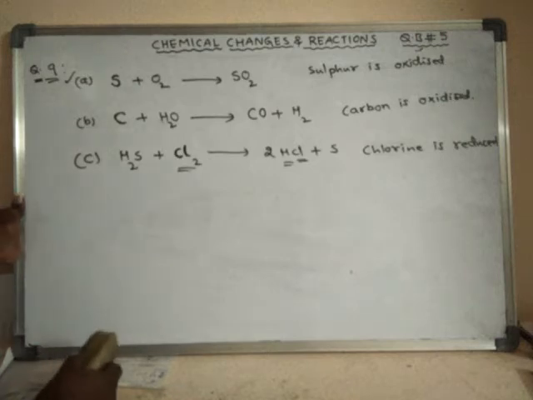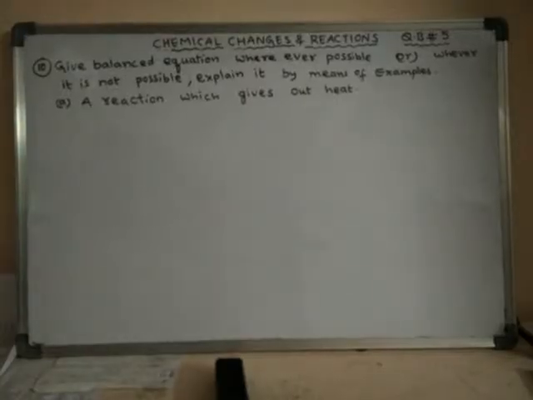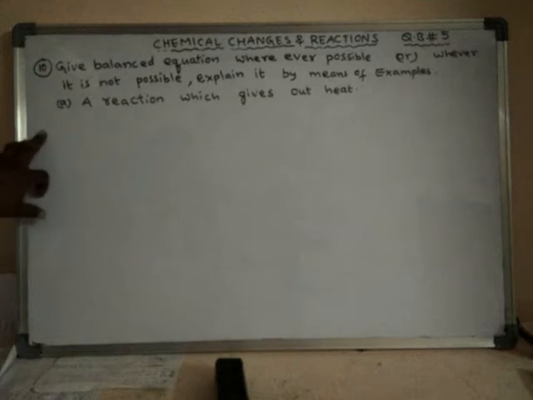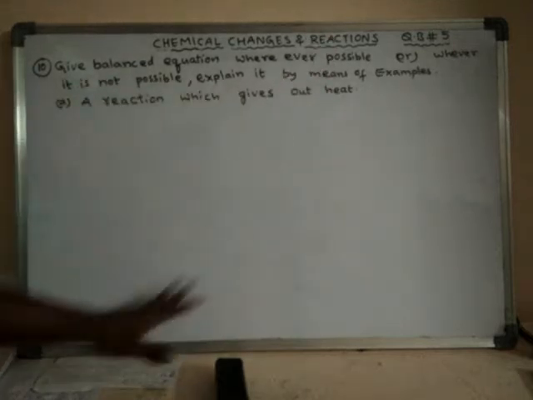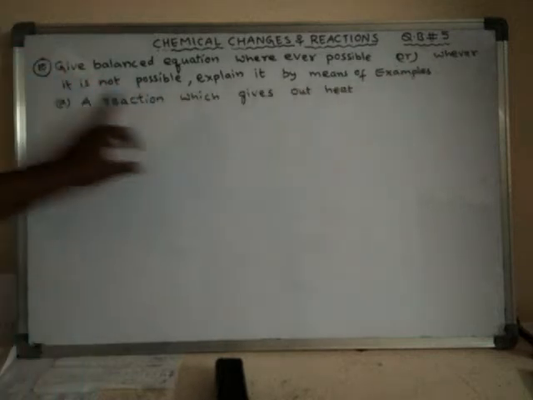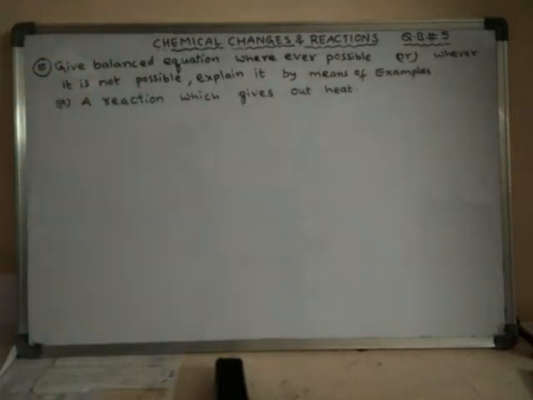Okay, now the next question is, we have to give a balanced equation wherever possible, or wherever it is not possible, explain it by means of examples.